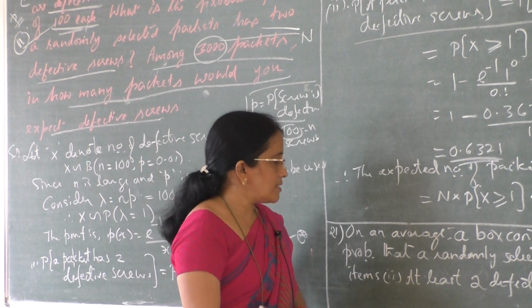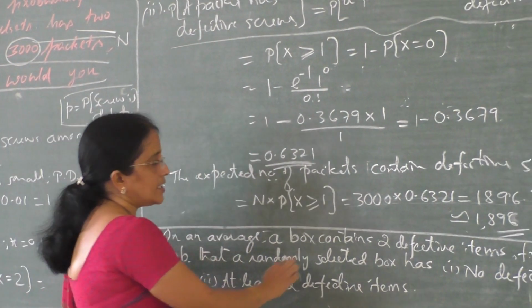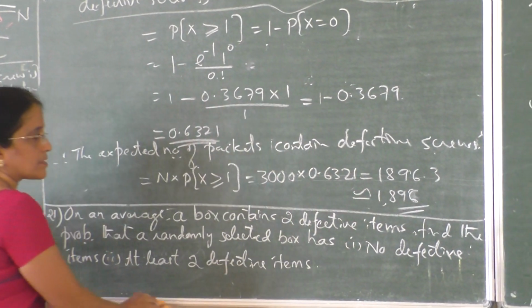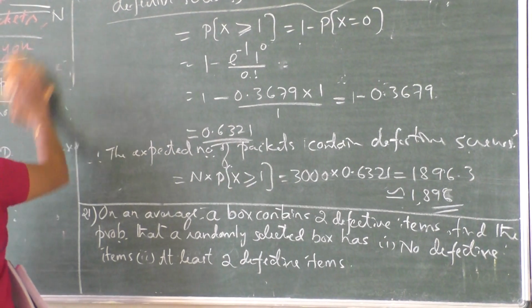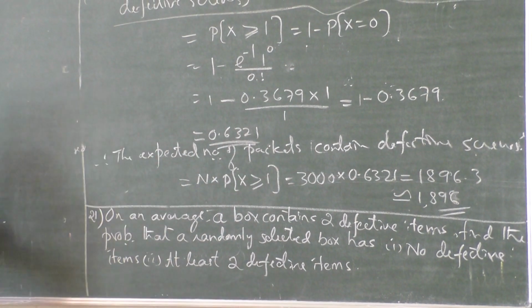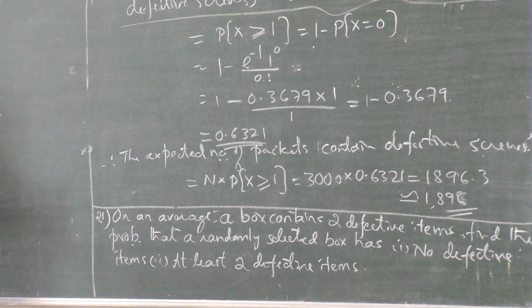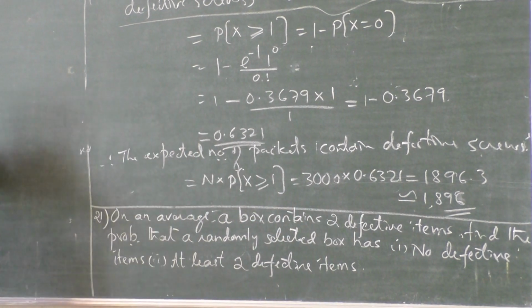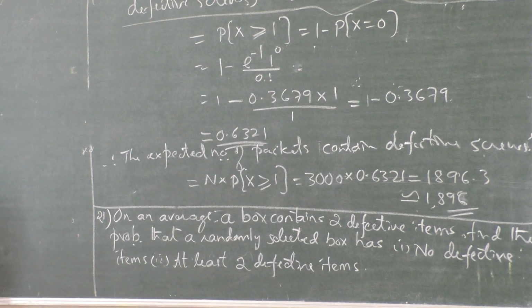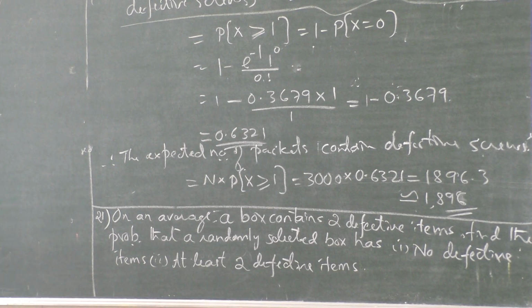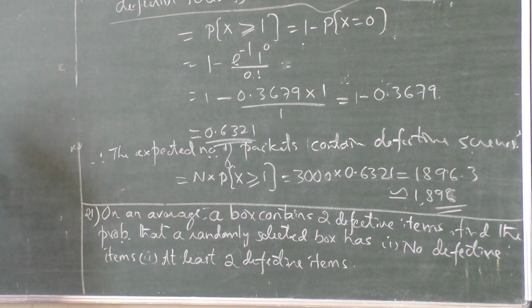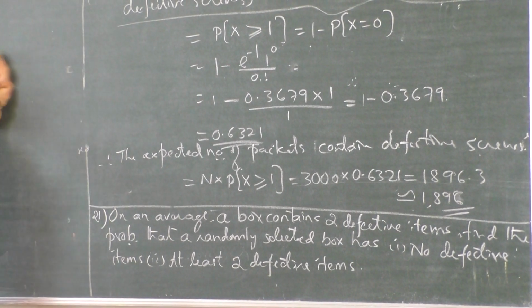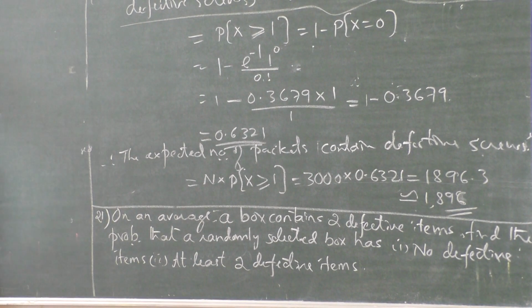The next problem is: on an average a box contains 2 defective items, right? Find the probability that a randomly selected box has, there are 2 sub questions, first no defective items and second at least 2 defective items.